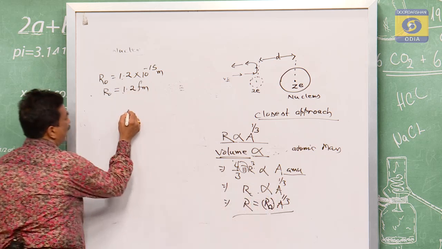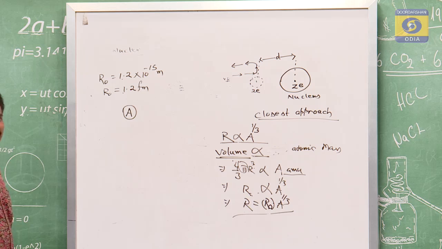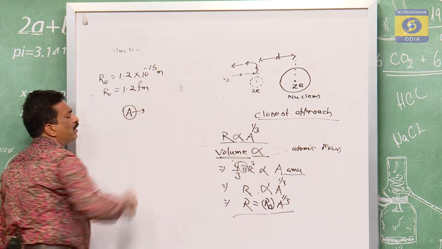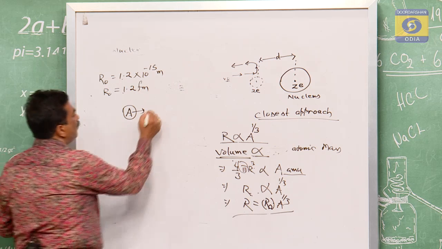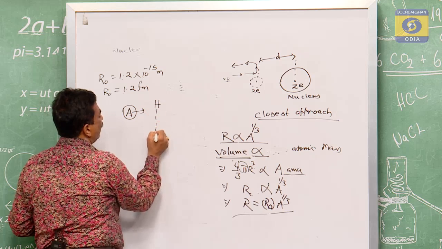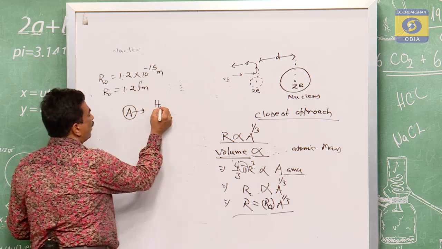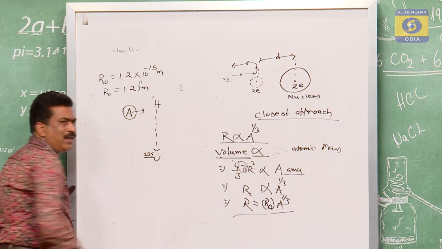Here A means the atomic mass number. If the mass number increases, then the radius increases. If we go starting from hydrogen up to uranium, the mass number goes from 1 to 235.